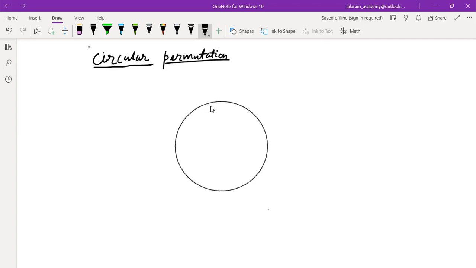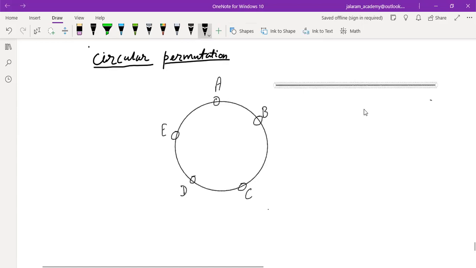For example, if we arrange these 5 objects, A, B, C, D, E, along a circle, we have already studied how we can arrange them along a line.